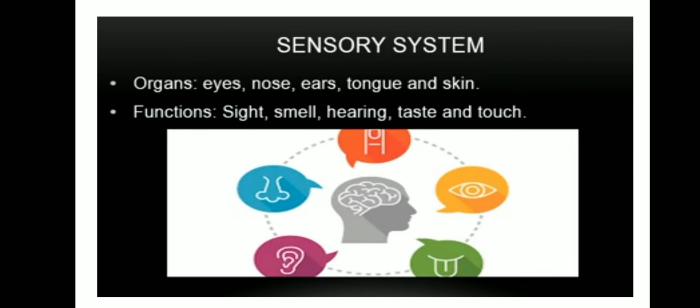The next system is the sensory system. It is a part of the nervous system for processing sensory information. It consists of sensory neurons, neural pathways and brain involved in the sensory perception. And what is its function? Sight, smell, hearing, taste and touch are the sensory functions. So what are the sensory organs? Eyes, nose, ears, tongue and skin.